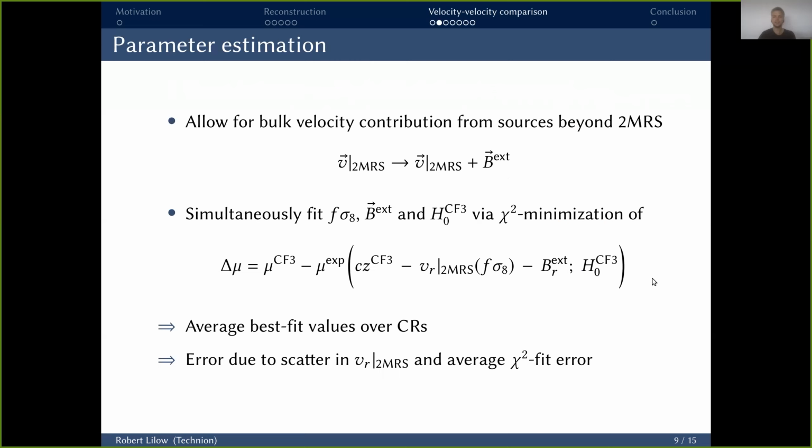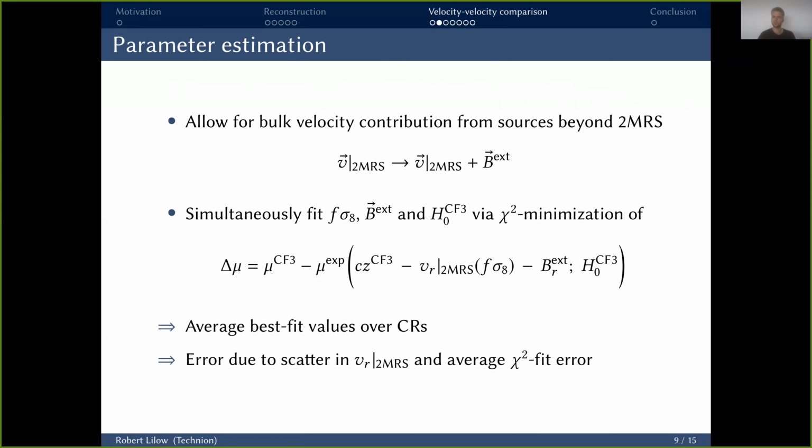And secondly, this translation from redshifts to distance moduli depends on the value of H0, which in our analysis is treated as a nuisance parameter because, for example, it will also absorb any potential systematic errors in the zero-point calibrations of CF3 distance moduli.